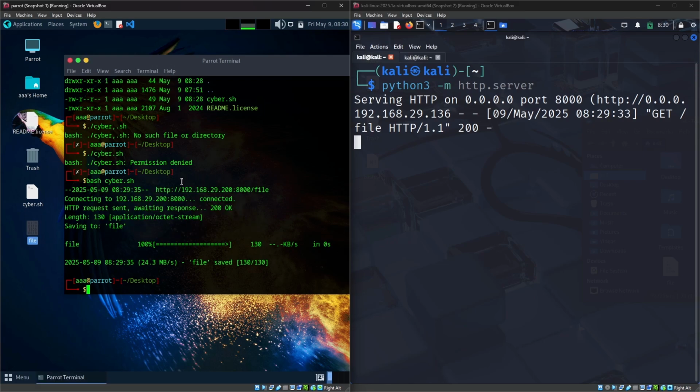If you get a cyber.sh script, or any other named script, from some other places, and you don't know about it, and you just try to execute it, if it contains something harmful for your computer, then it will affect your computer, right? You can see it was able to download a malicious file.